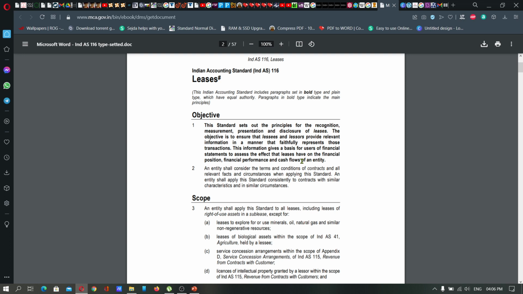because the financial statements are used by internal users and external users, and they give a clear picture about the nature of the lease the company has dealt with, the risks relating to those leases, and the gains or revenues from those leases. Accordingly, the investors can decide whether to invest in that business or not. So Ind AS 116 deals with transactions relating to leases.